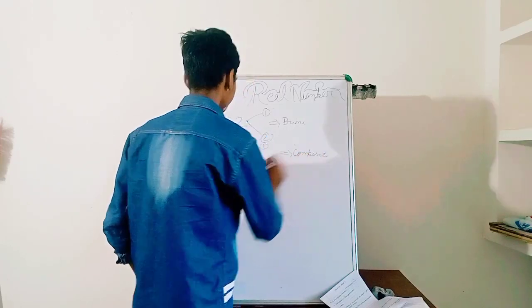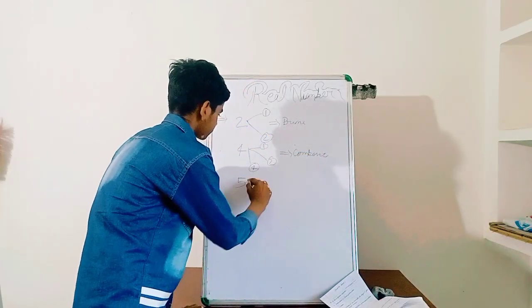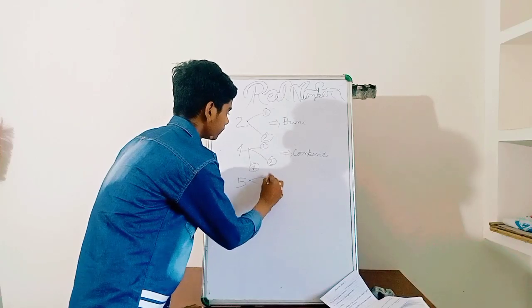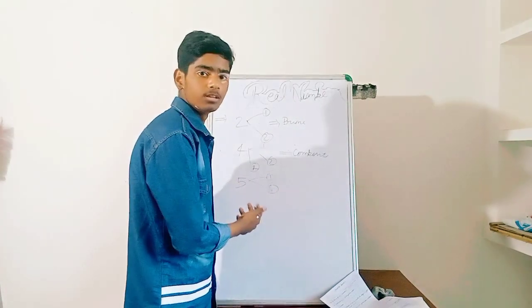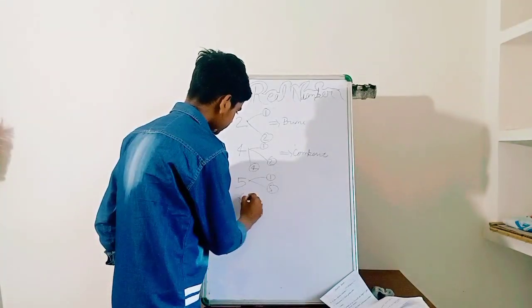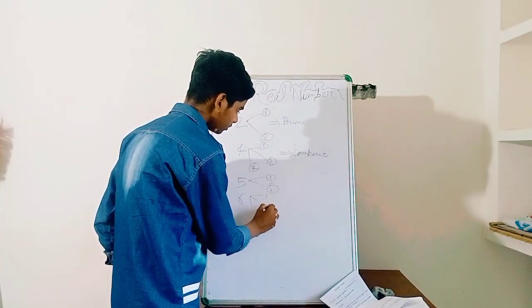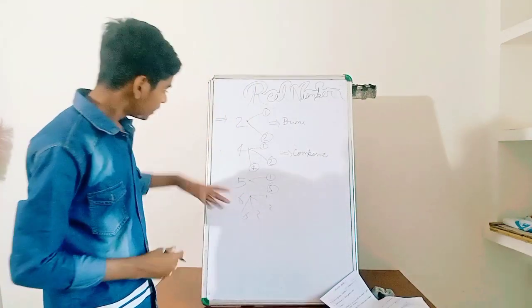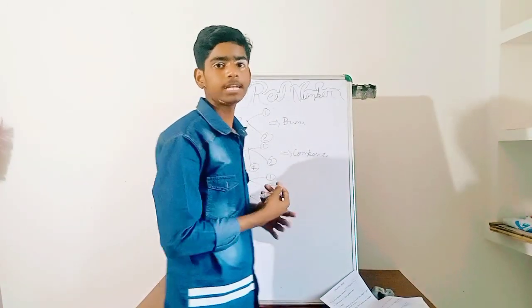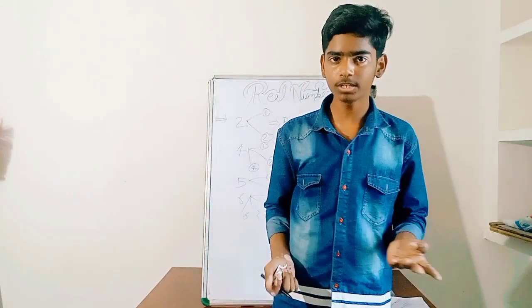If we take 5: 1 and 5, only 2 factors, so it is a prime number. If we take 6, then 1, 2, 3 and 6, it has 4 factors, more than 2 factors, so it is a composite number.